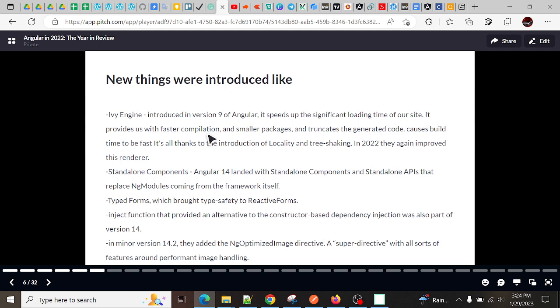So here it means it causes build time to be fast. This is because of the locality and tree shaking. Tree shaking removes the unused things and just optimizes the size of the files. So that is why it improved the performance.